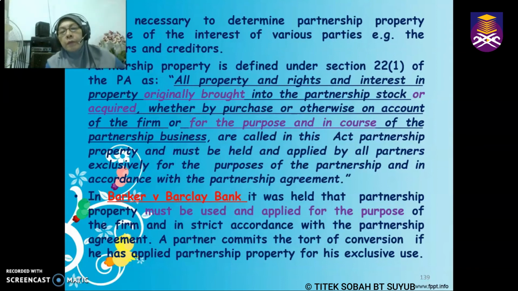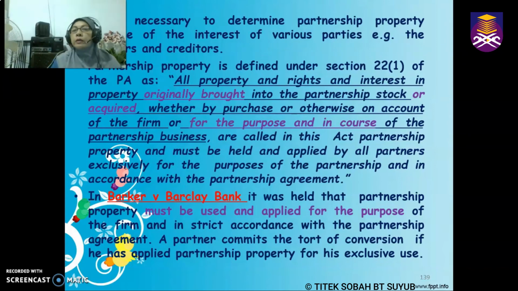Furthermore, if the company becomes insolvent, becomes bankrupt, and the creditors want to auction off the property, of course we need to determine which part of the property is the partnership property.